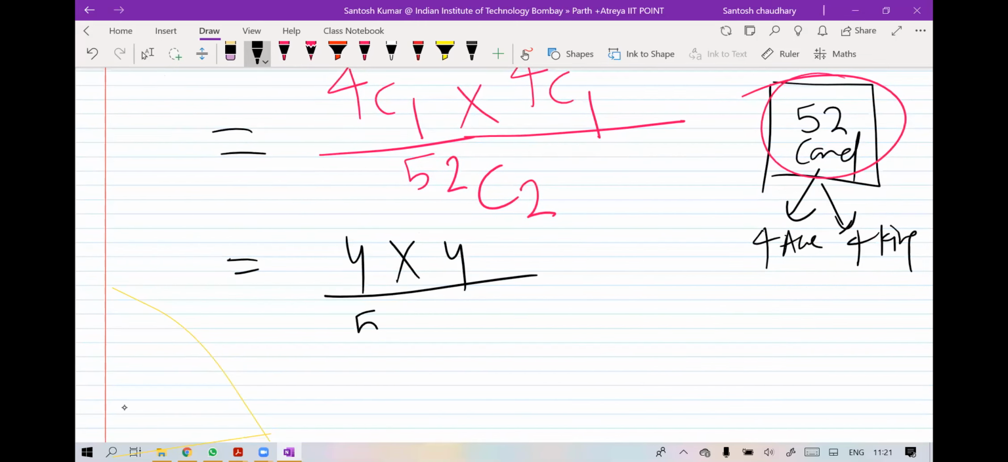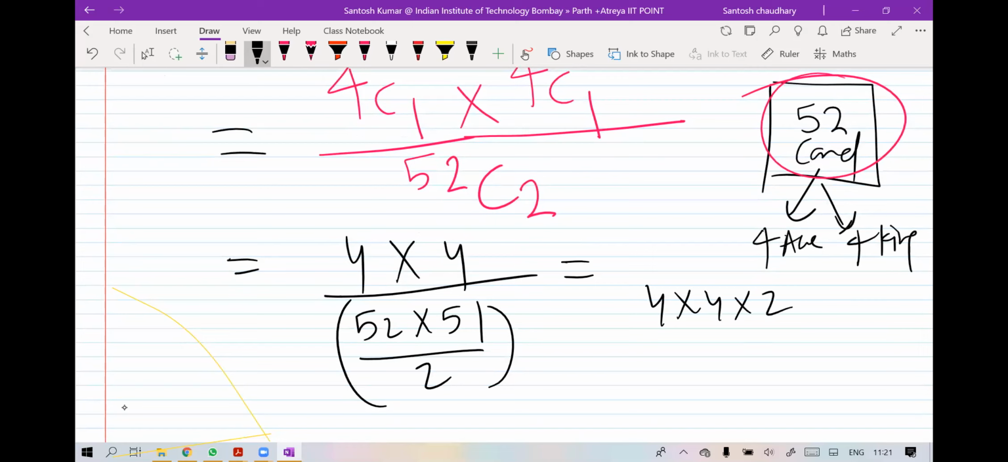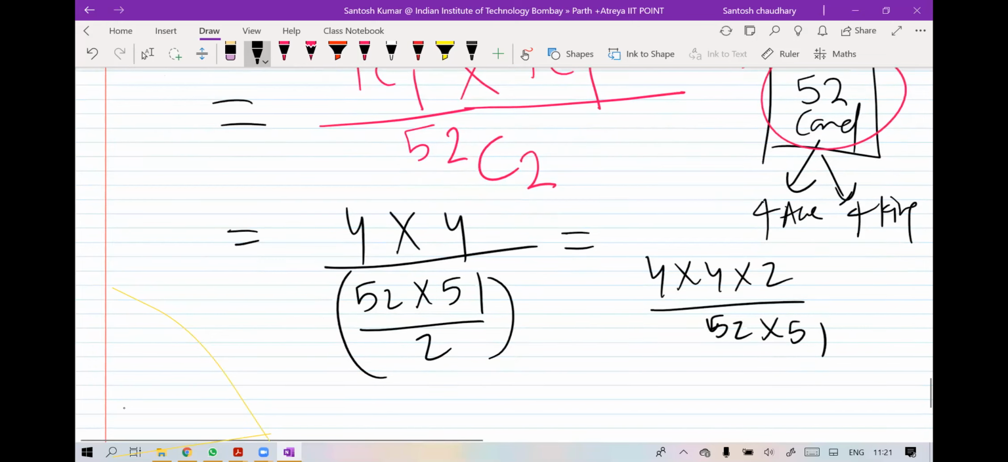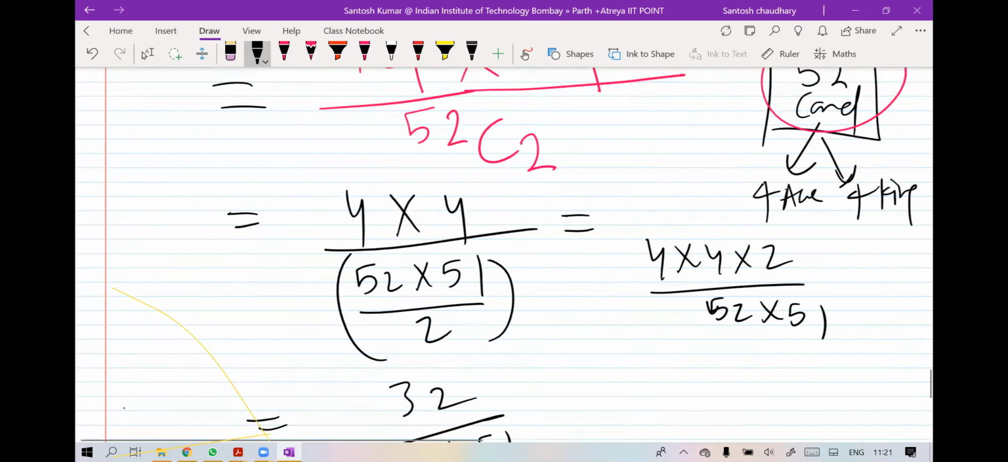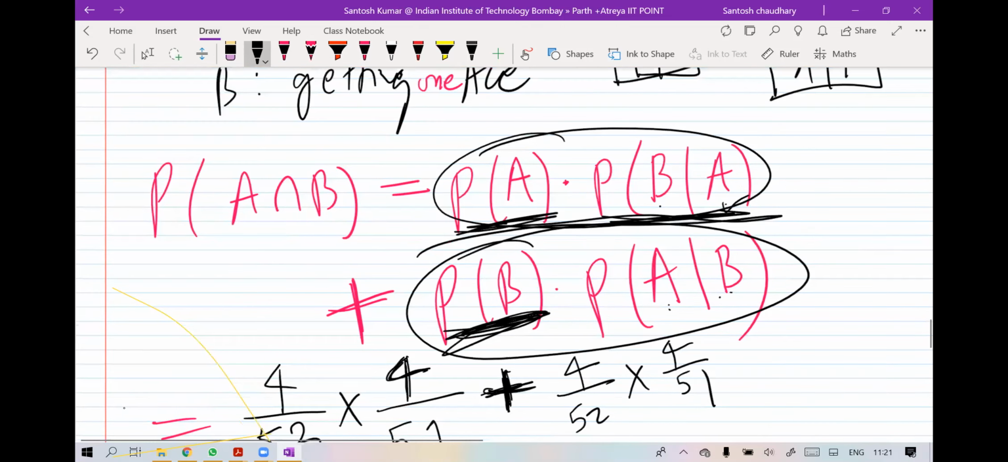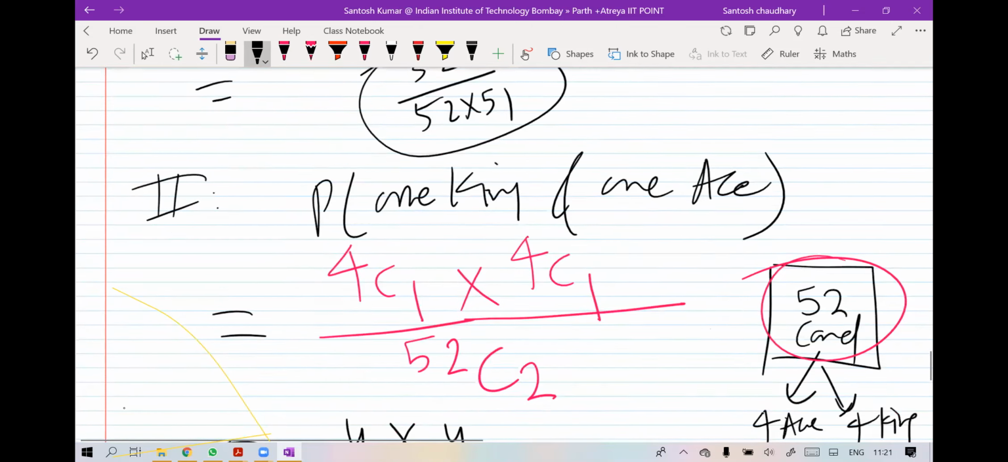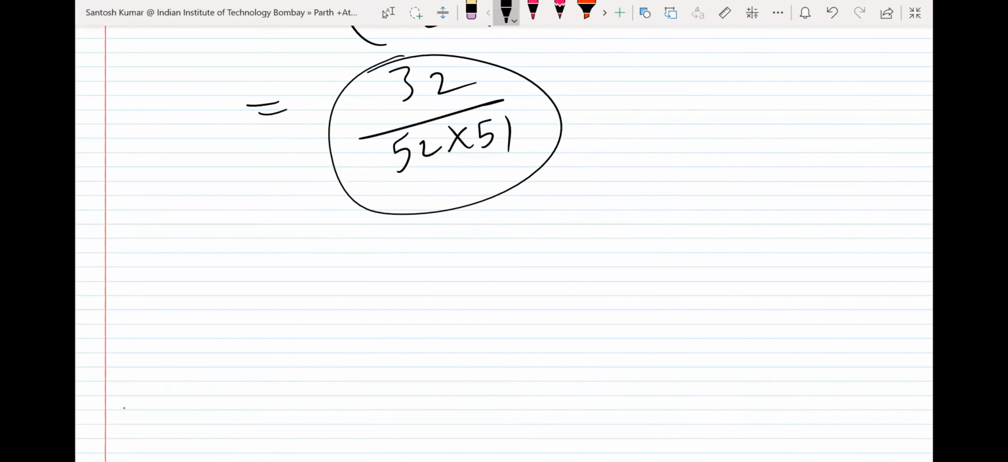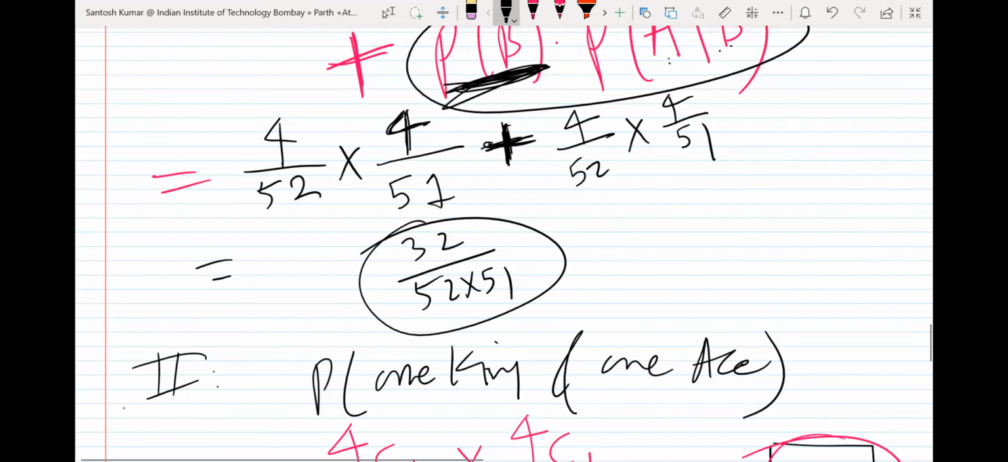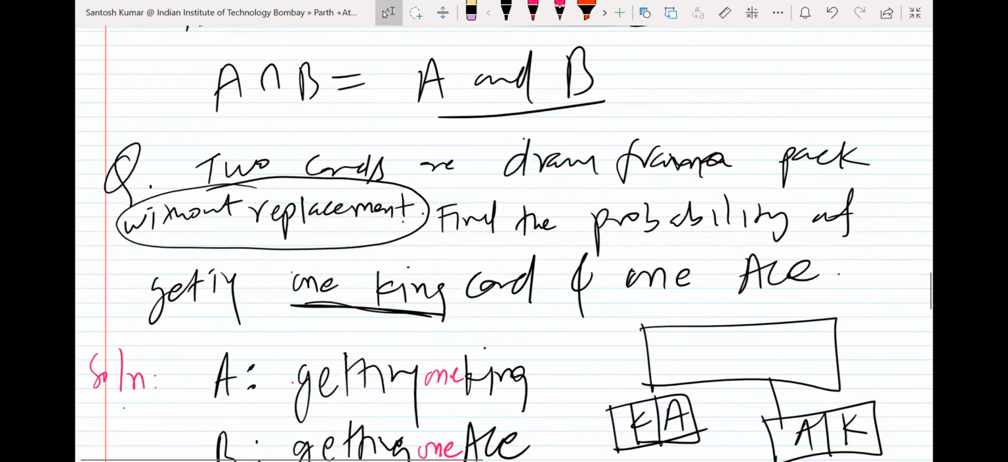NC2, you know, is n into n minus 1 upon 2. So the answer will come 4 into 4 into 2 upon 52 into 51. Let us simplify. Finally you get 32 upon 52 into 51. This was the other way. The answer was the same, and here again you get the same answer. So whichever way you follow, you will get the answer.